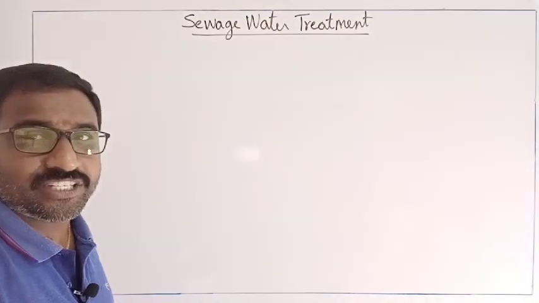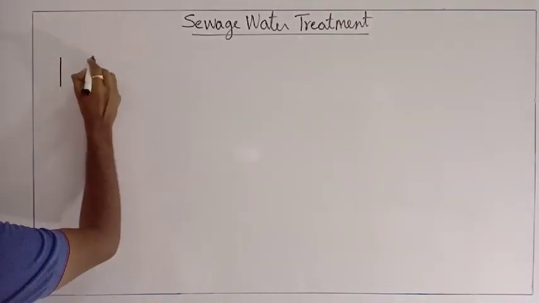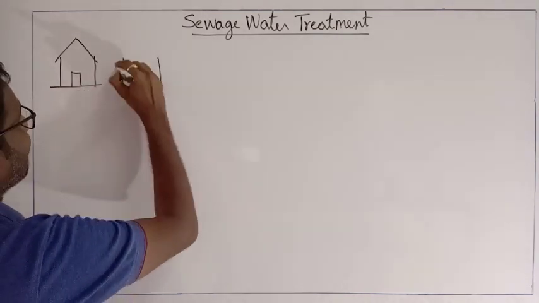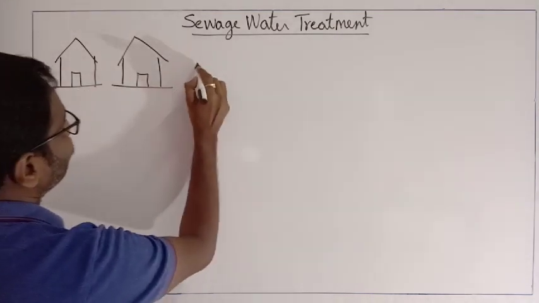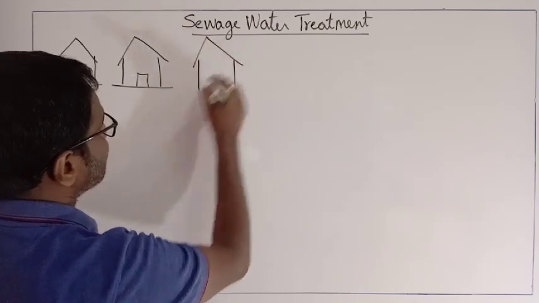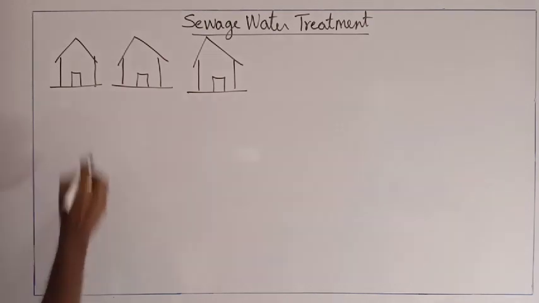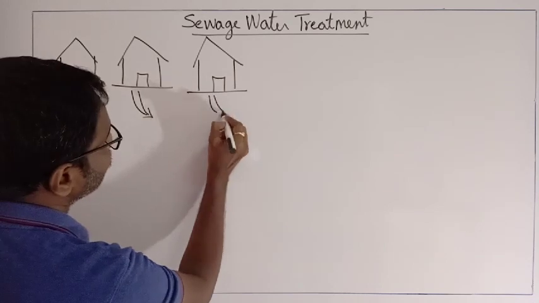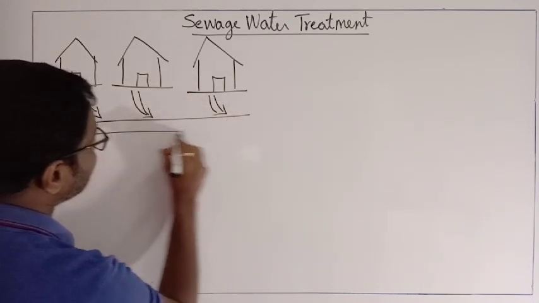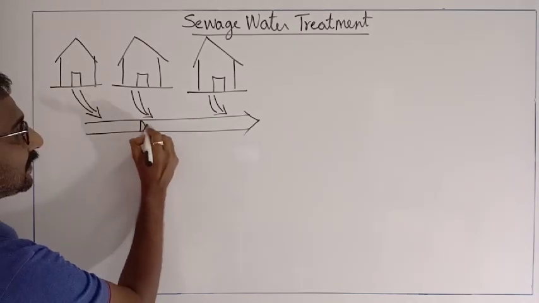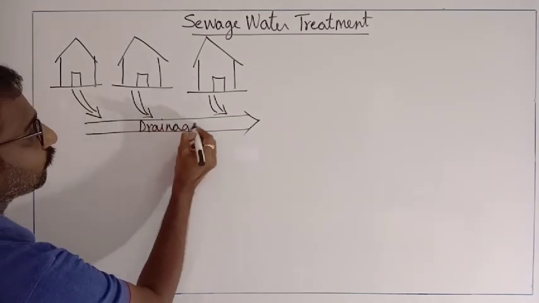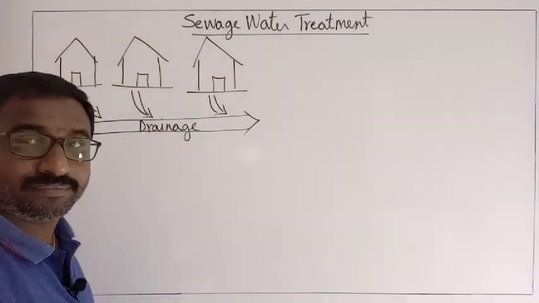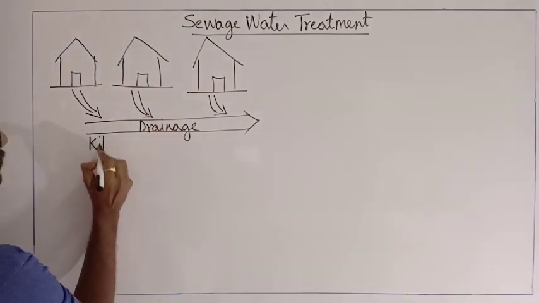So here we should know what is this particular sewage? Imagine that we are living in a colony where lots of houses are there. From the houses we get the waste materials. All these waste materials which are collected, it is the drainage. In the houses, what will be the waste material? It is the kitchen waste.